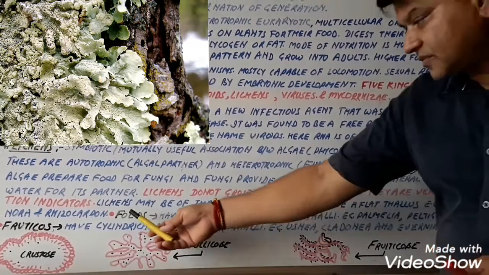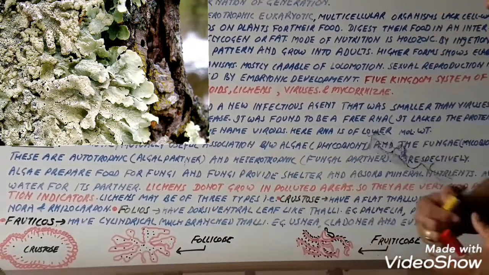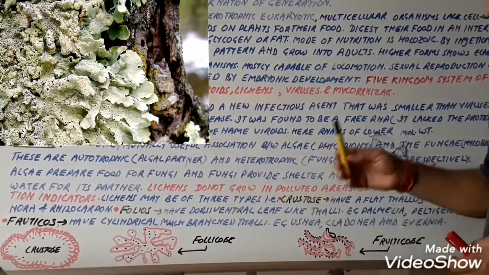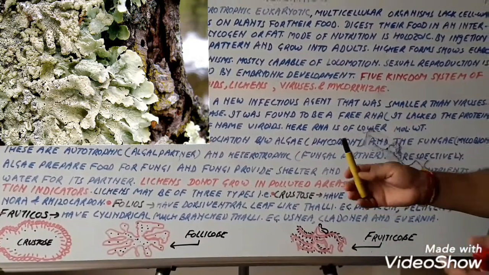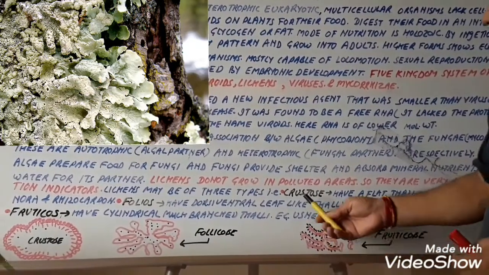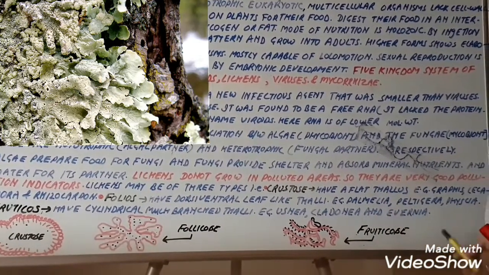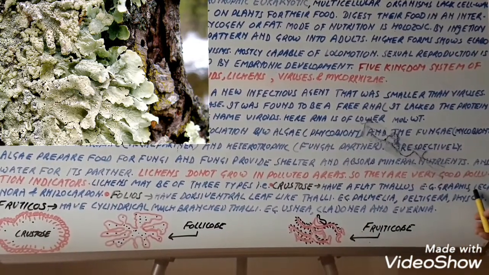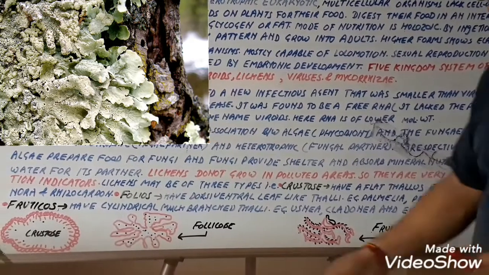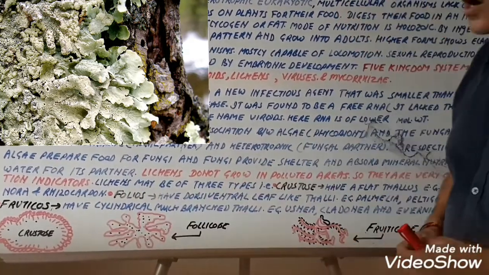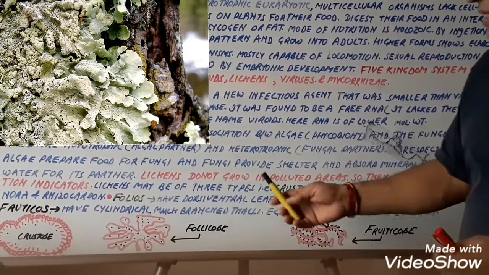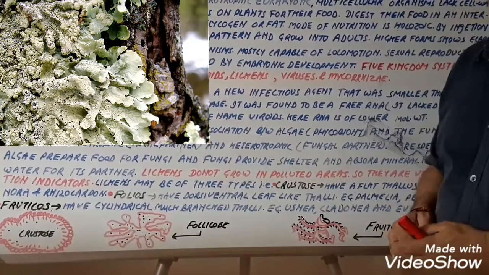Now, lichens may be of 3 types, that is crustose. On the basis of their structure, 3 kinds of lichens are there. One is the crustose. They have a flat thallus. For example, Graphis, Lecanora, Rhizocarpon, etc.